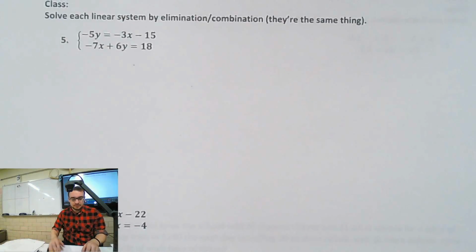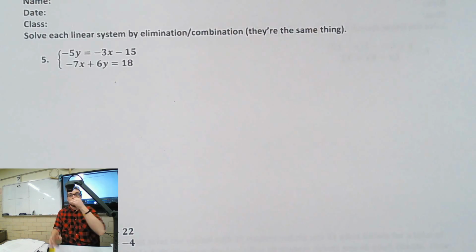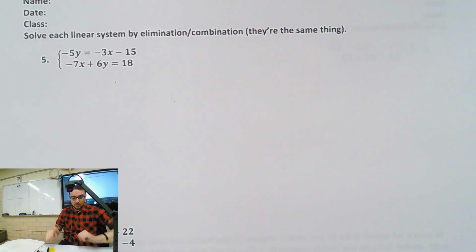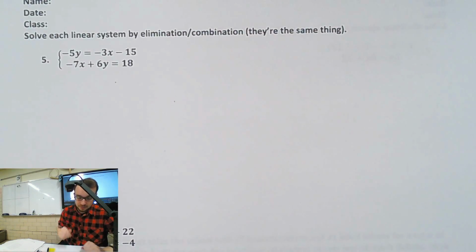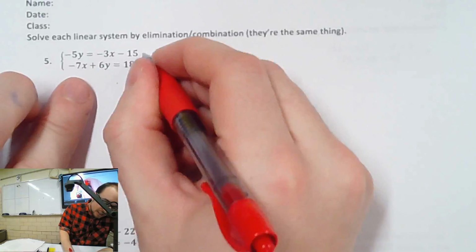Let's look at 5. Solve using elimination. First, we got to line up our x's and y's on the same side, right? And then we multiply by something if needed to either add or subtract to make one of them go away, right? So first thing we're going to do is take that top equation.